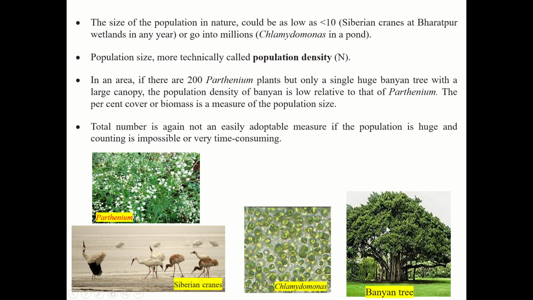So when we are considering plant biomass here, the above ground parts of the plant are called the biomass. Okay, so if we consider this biomass and compare Parthenium, so 200, the biomass of Parthenium will be very low compared to the banyan tree.